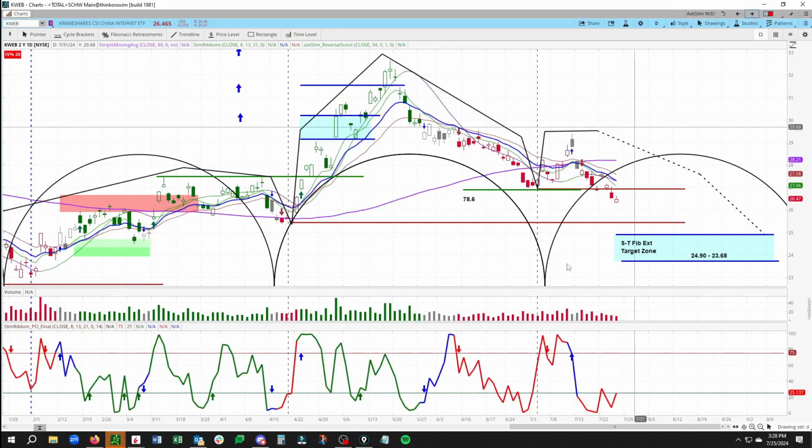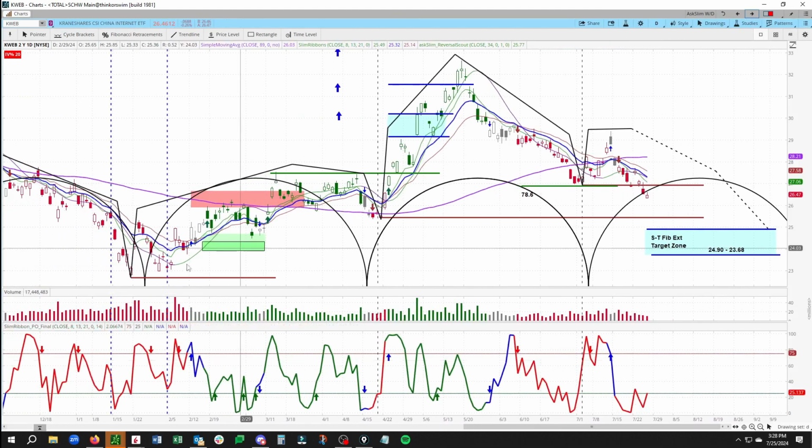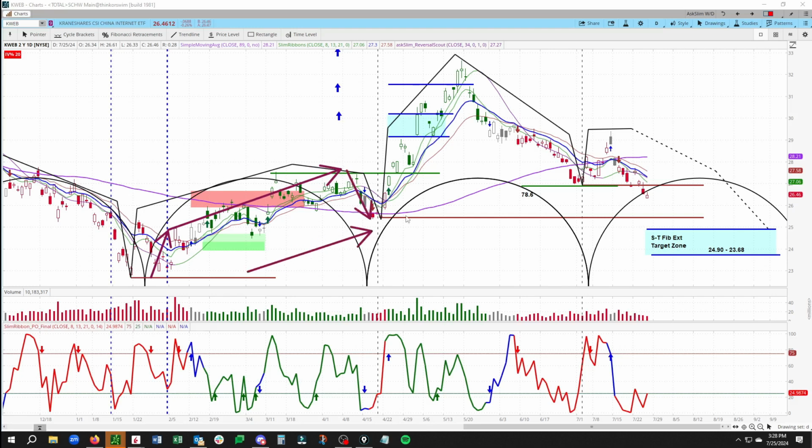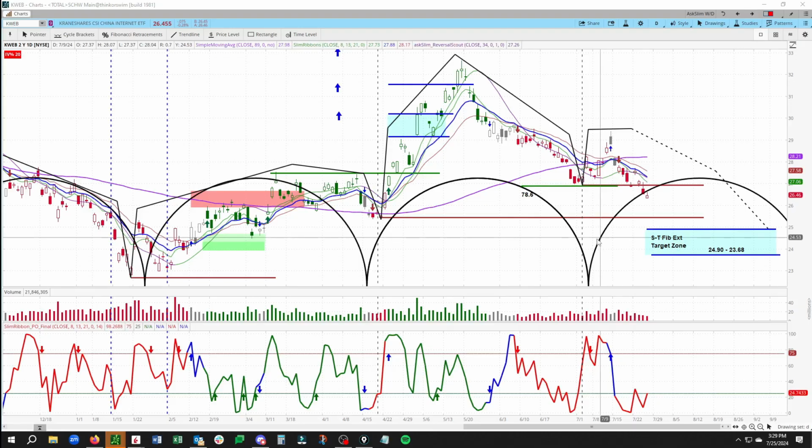If we shift over to the daily chart, we have seen now a breakdown in the cycle structure. We had this really nice basing cycle. We were overall bullish on the Chinese market here. Off of that base, we saw that form, and then we saw a sharp rally off of that. And then you can see a peak. We then turned down and had a warning sign in our cycle structure after we actually looked at that 78.6 fib at 26.89. Then what happened is we formed a lower high filled right around the 38.2 fib right there, and then curled down, and you can see now we have a breakdown.